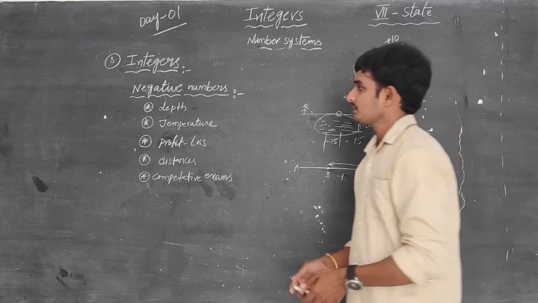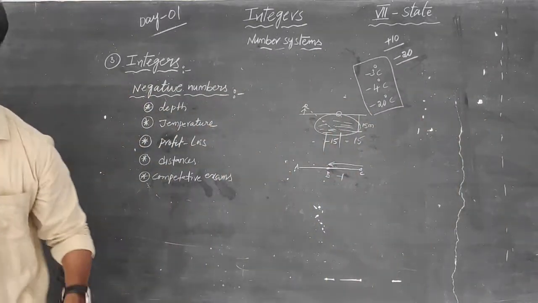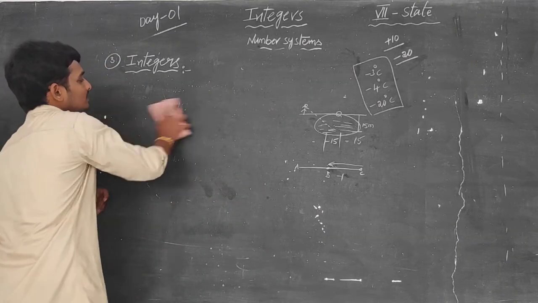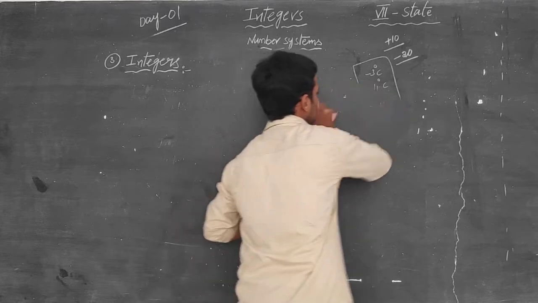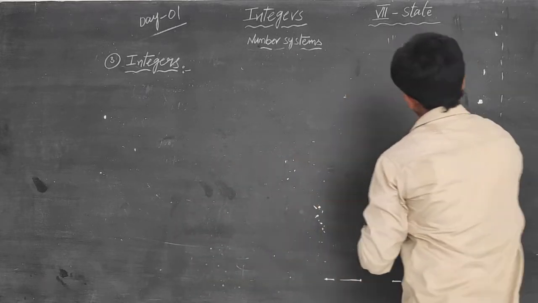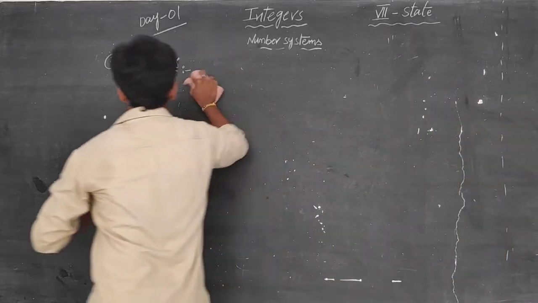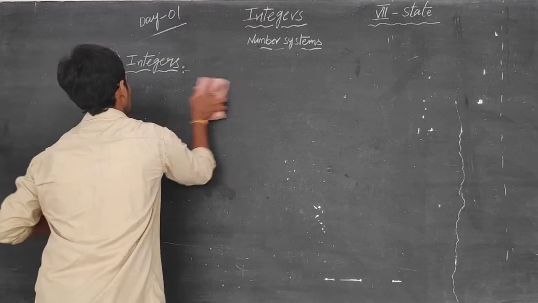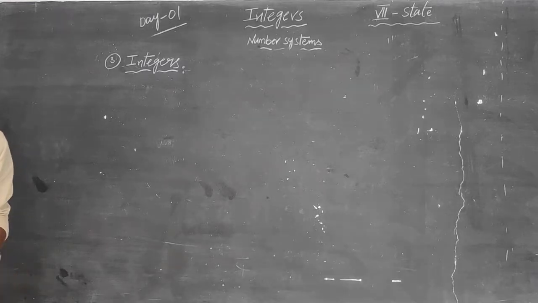Okay. So that is negative numbers. Now, what is the relation between negative numbers and integers? We have to learn how we can use negative numbers, where we can use negative numbers, and how we can use negative numbers in integers.